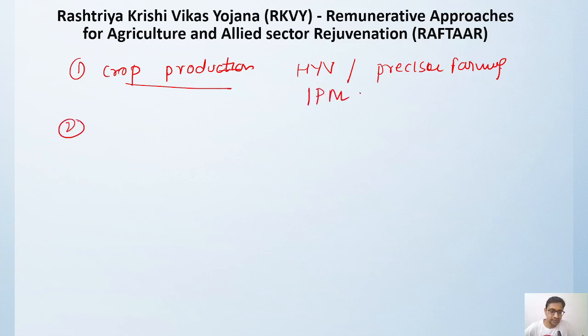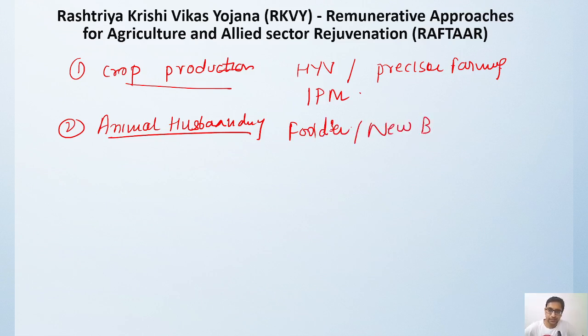Then for animal husbandry, what is it doing? It is developing fodder material, new breed purchase of animals, and setting up of veterinary clinics.